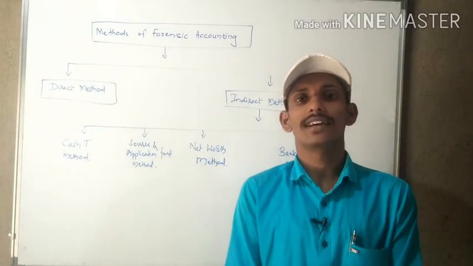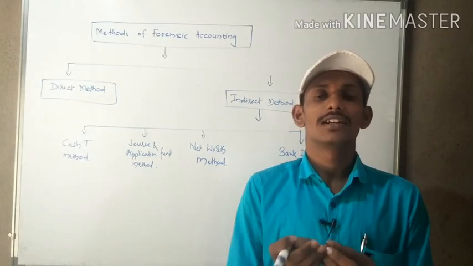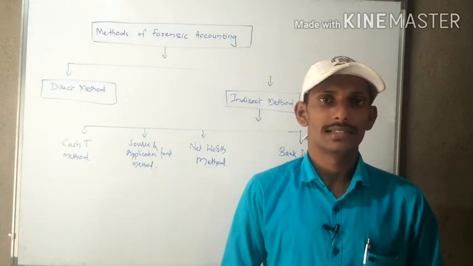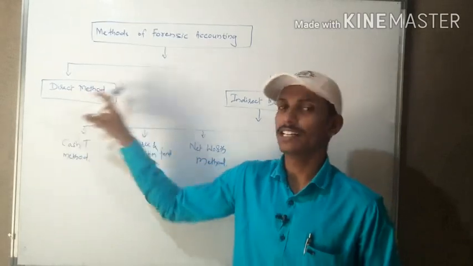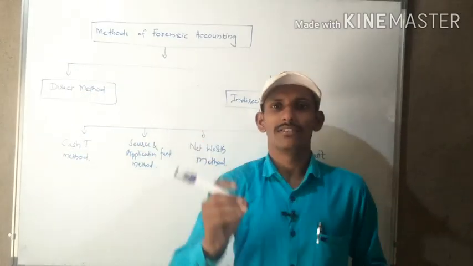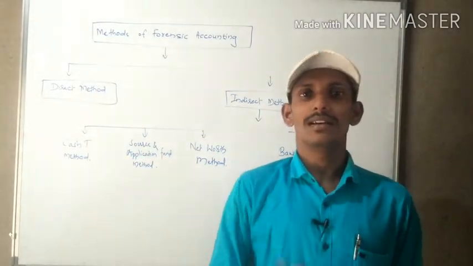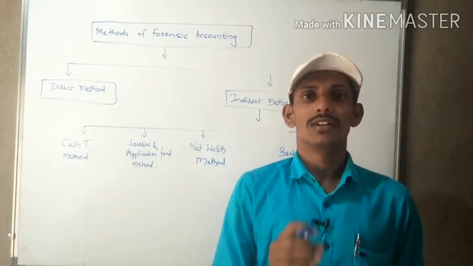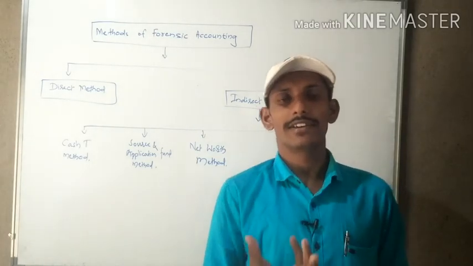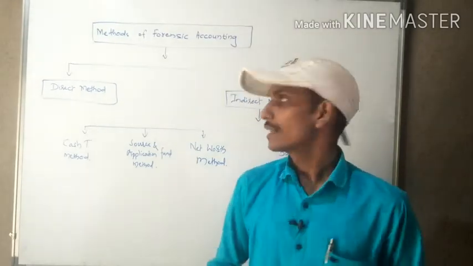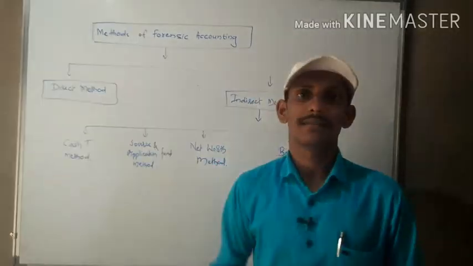From those directly available, ready-made documents he will conclude some financial results. He will only apply the simple skills and knowledge of accounting, and find the results. That method is called a direct method.